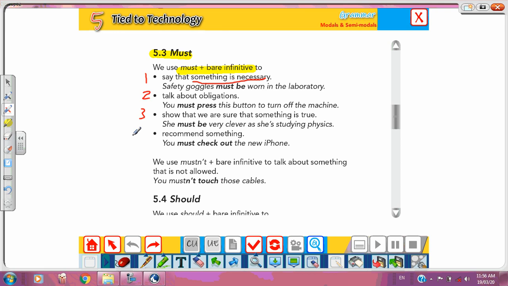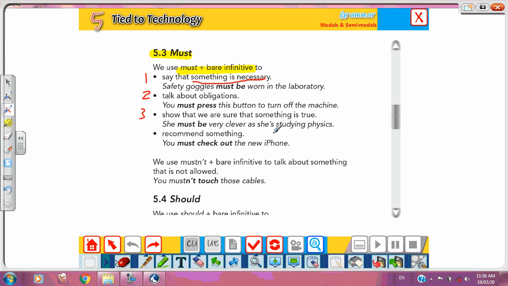When you are sure that something is going to happen, you say must. This must be Ali. He told me that he will call me at 5 o'clock. So she must be very clever as she's studying physics.